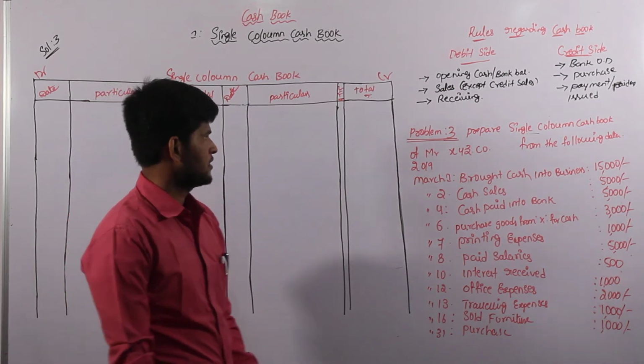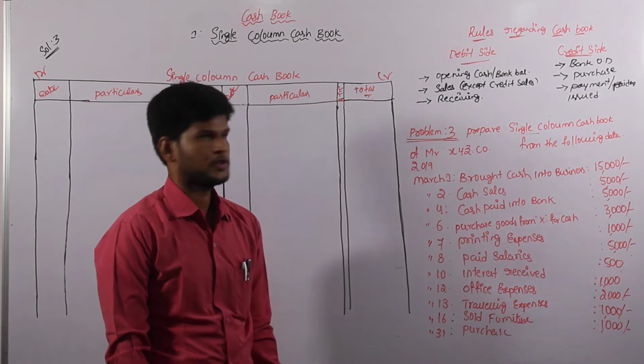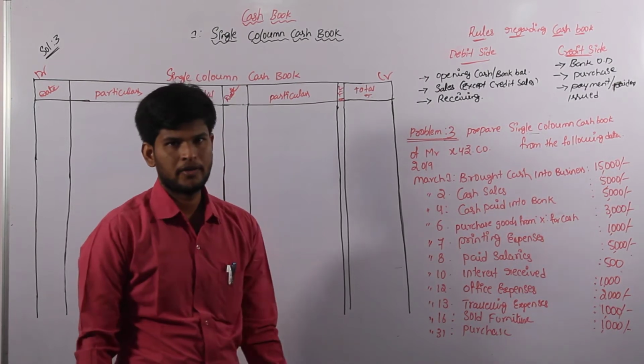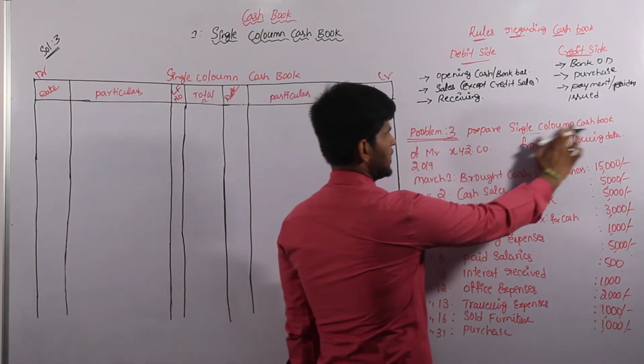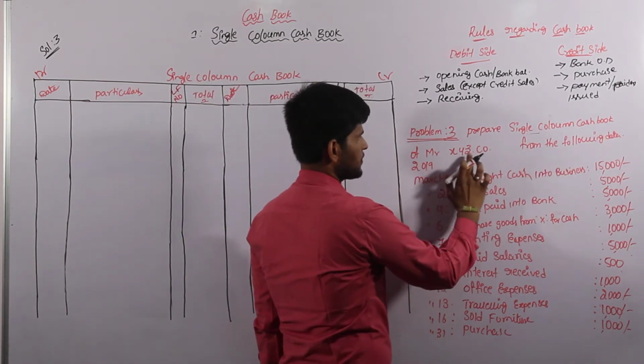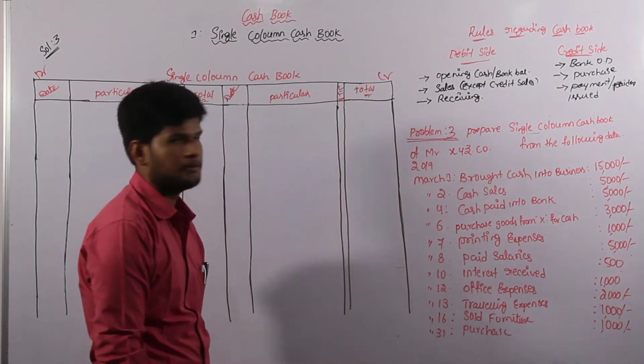Okay, my dear students, let's solve the third problem, which is not related to the first and second problems. It is a combination problem. Now I am reading the problem: prepare a single column cash book of Mr. XYZ company from the following data, that is, on 2019 March 1st.